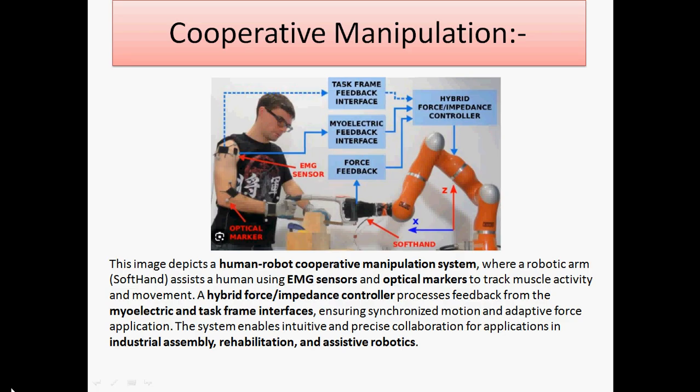Here the image illustrates the task frame feedback interface, using a myoelectric feedback interface. Then hybrid control is used, and the force feedback can be calculated using a soft hand or an optical marker. So this is about cooperative manipulation, which is available with the system.